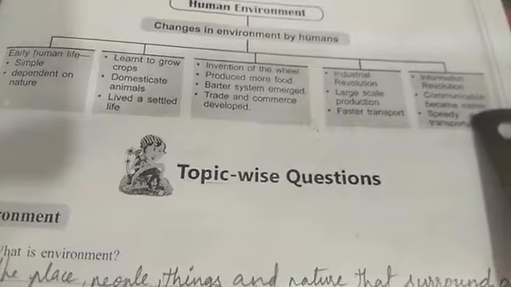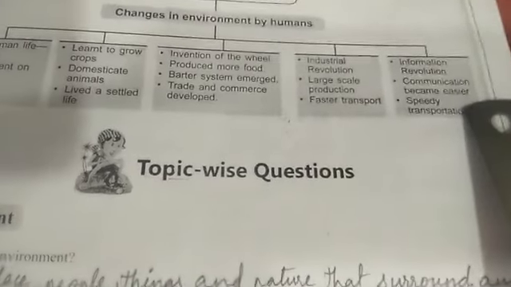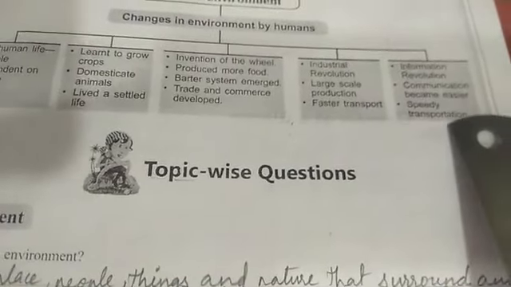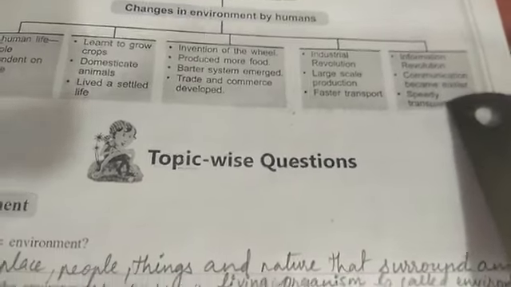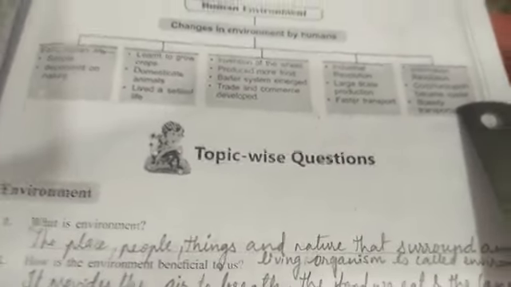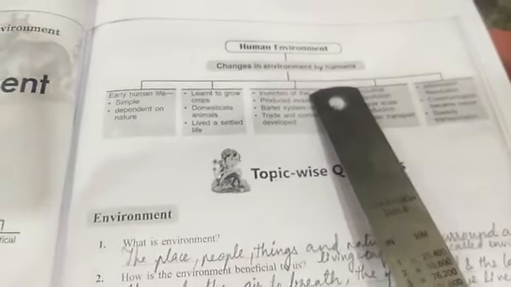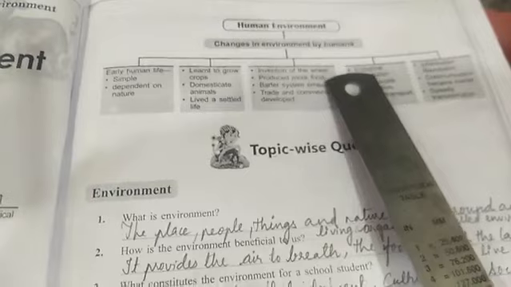By this, communication became easier and speedier, and speedy transportation was also possible. So humans have changed and modified our environment a lot according to their need, wish, will and demand.